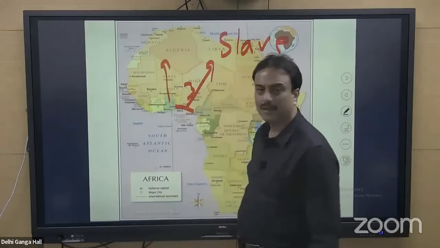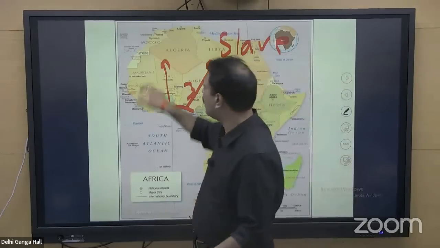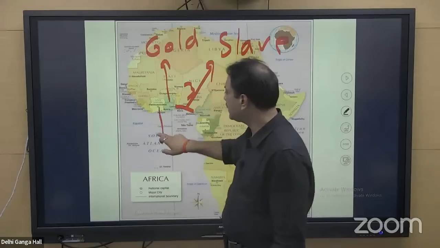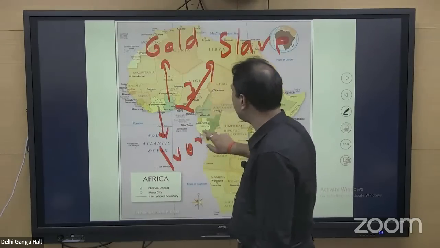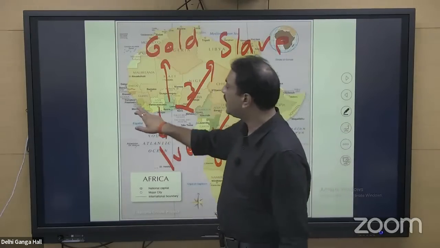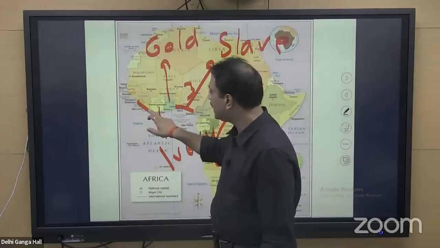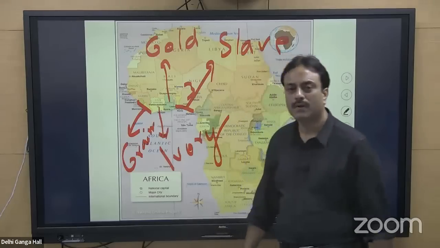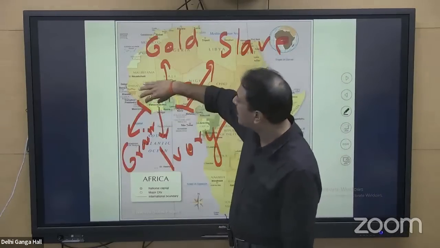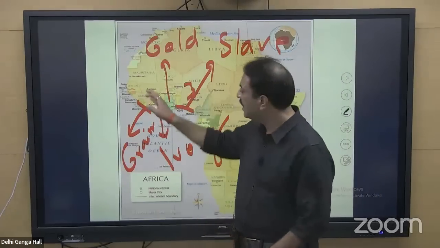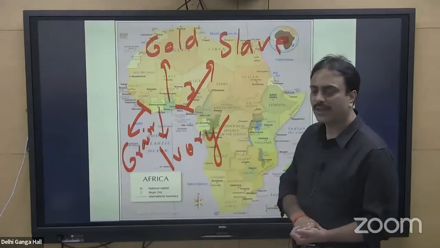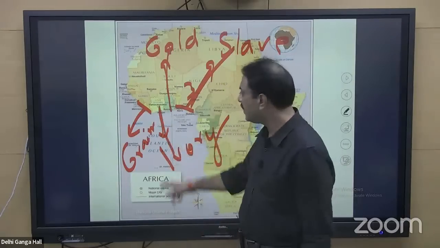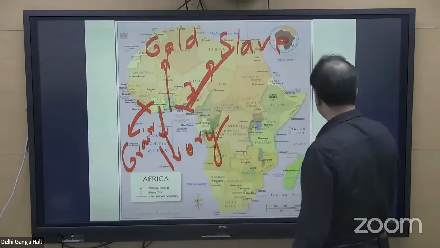Ghana, the gold is found in the soil of Ghana, and so it is called Gold Coast. Cote d'Ivoire, this particular country has the coastal area that is called Ivory Coast. And Liberia and Sierra Leone, these two countries are together known as Grain Coast because they are known for production of food grains. Here you have a geographical feature that is Loma Mountains. This entire region is known for production of food grains. So Nigeria will go with Slave Coast, Ghana with Gold Coast, Cote d'Ivoire with Ivory Coast, and Liberia and Sierra Leone with Grain Coast.